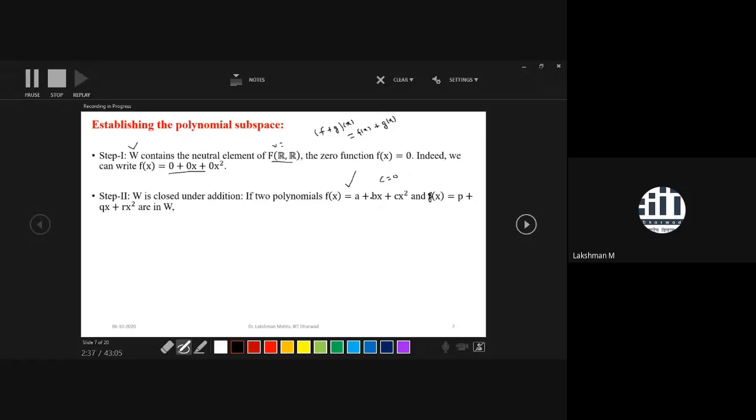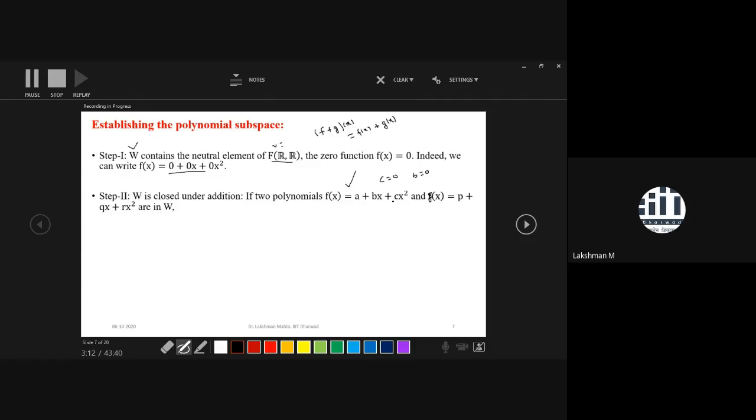If someone takes coefficient b equal to 0 as well, then the polynomial f of x is just a constant, a degree 0 polynomial. That's why we are taking polynomials up to degree 2.